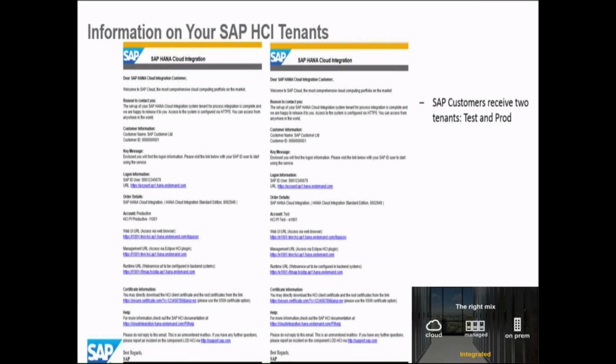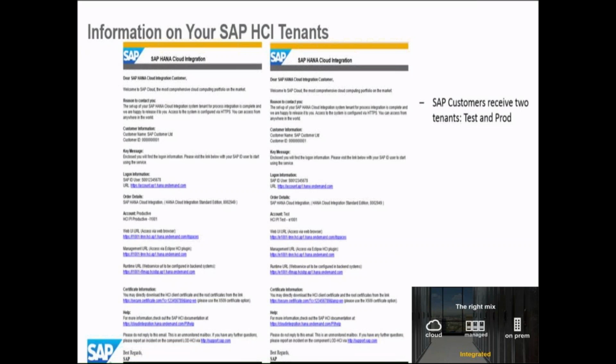If you have configured a production scenario in your test tenant and some issue comes, the SLA of that severity is much lower than in production. Apart from that, both tenants are identical.